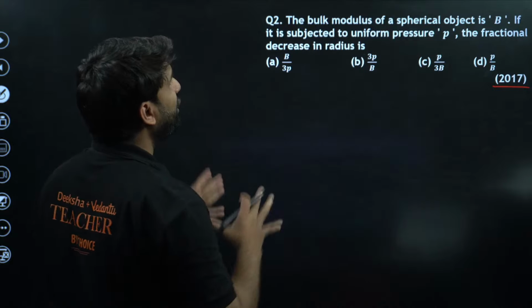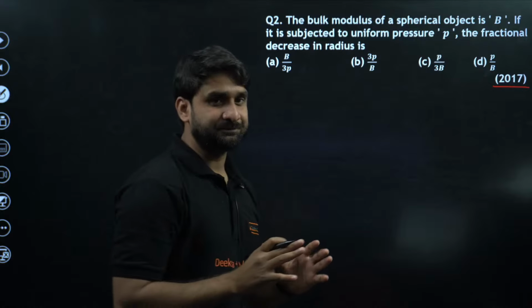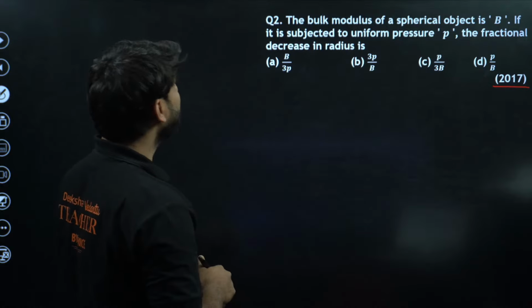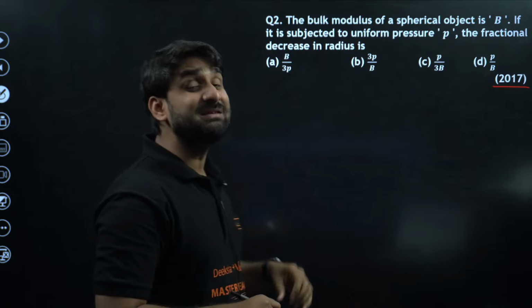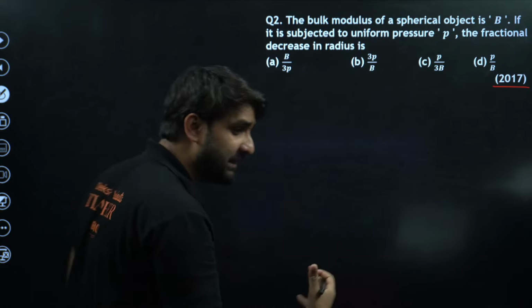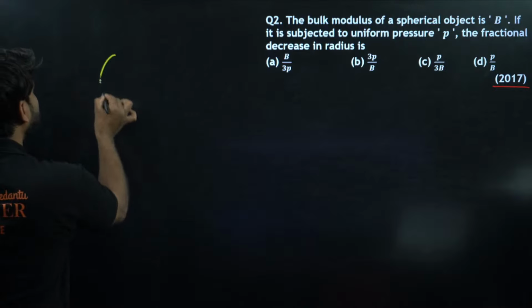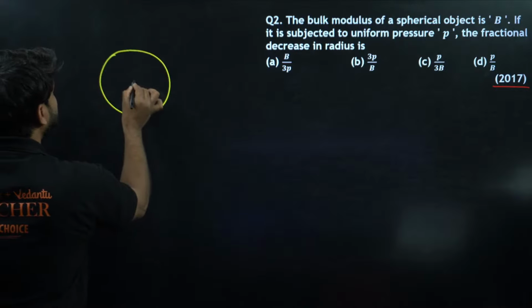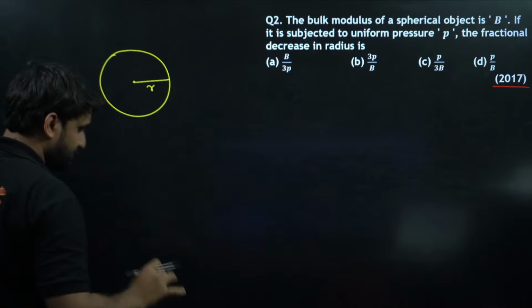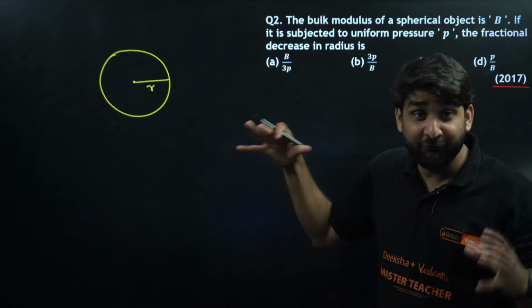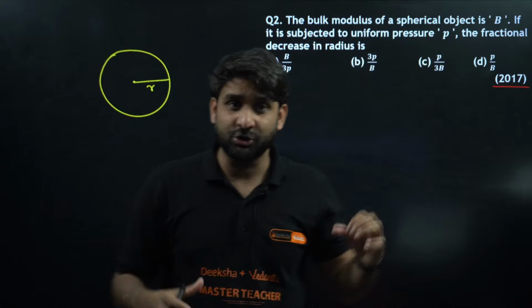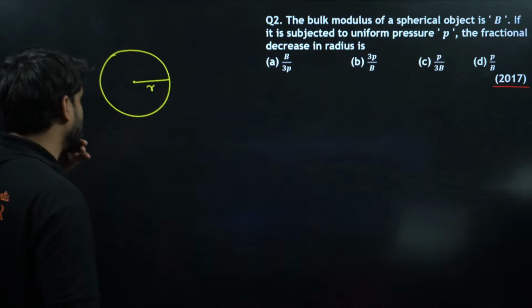The bulk modulus of a spherical object is B. If it is subjected to uniform pressure, the fractional decrease in radius will be what? So basically here there is a sphere, and this sphere already has radius r. This is the original shape of the sphere before pressing by uniform pressure P. This is the initial situation.